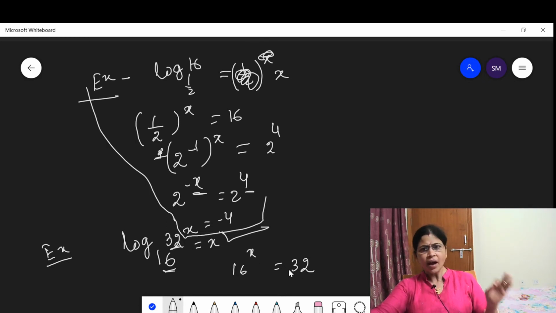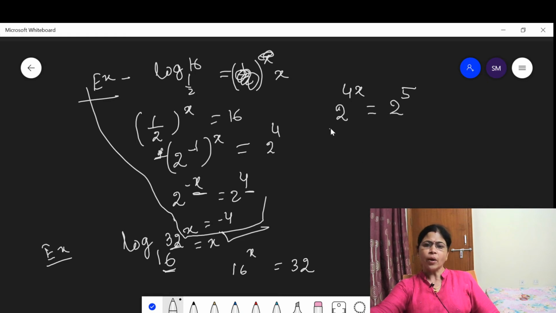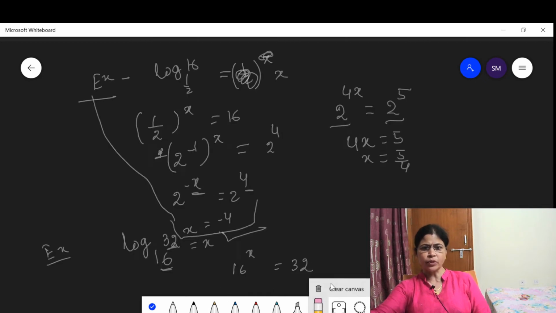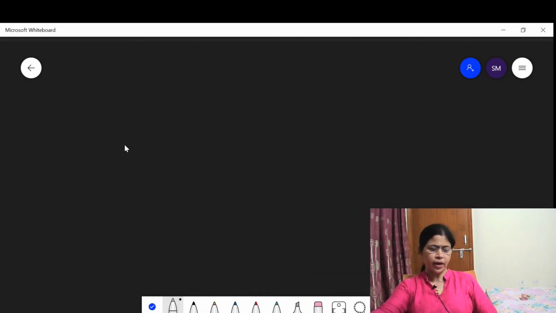Am I right? Yes. In place of 16, I can write 2 to the power 4. This means 2 to the power 4x is equal to 2 to the power 5. Then comparing the exponents, we get that 4x is equal to 5, x equal to 5 upon 4. Yes. Now let us discuss some more examples, applications of logarithms. Let us discuss some more illustrations.